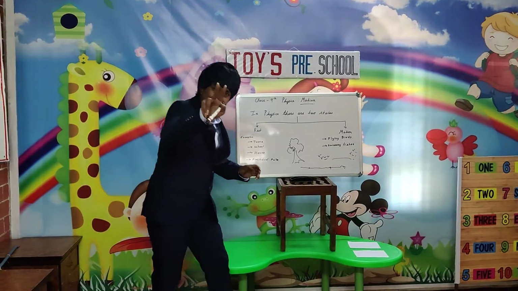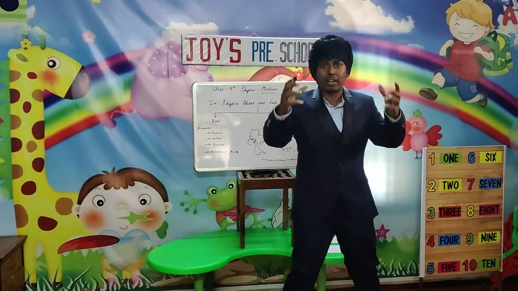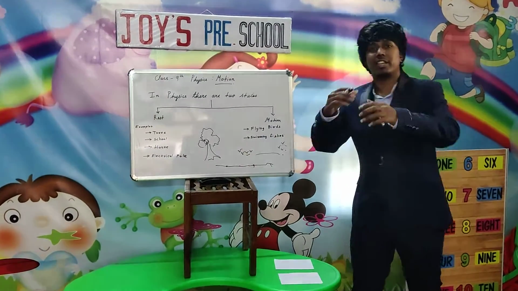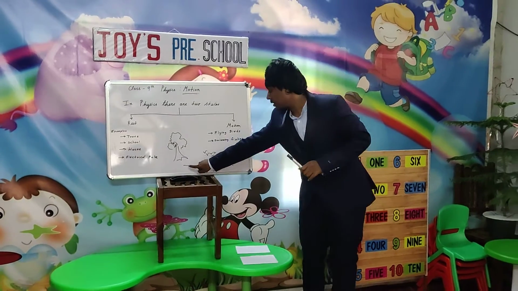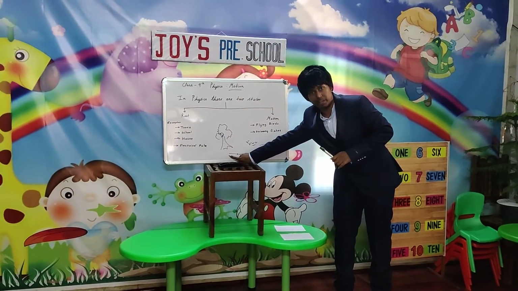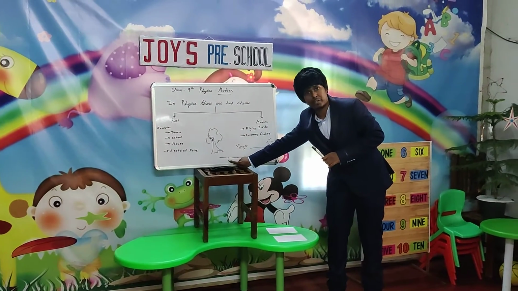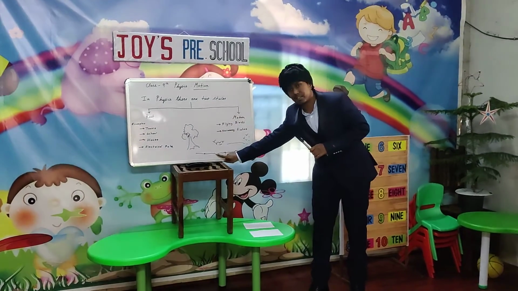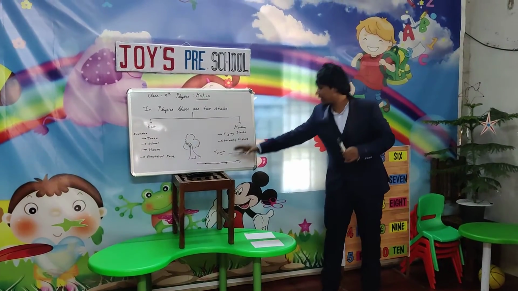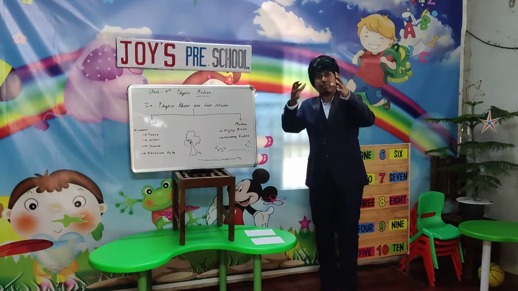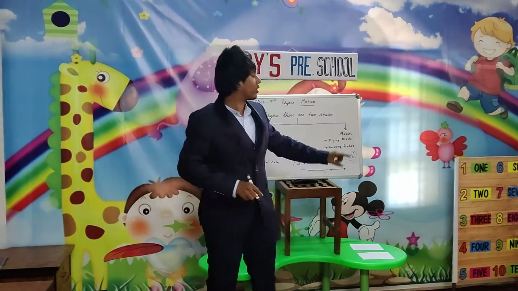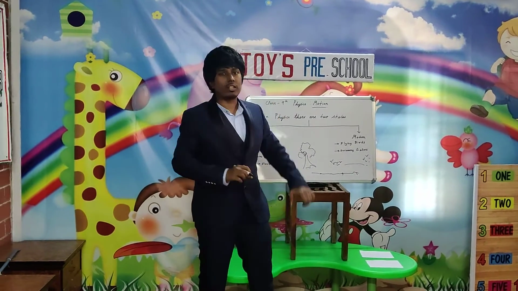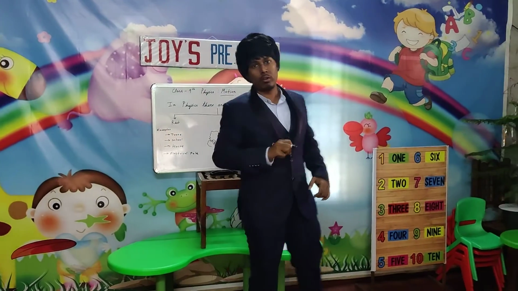And the second definition is the phenomenon in which the object changes its position with respect to time. That means before 5 seconds it was here, after 5 seconds it reached here, after 5 seconds it reached here, again after 5 seconds it reached here. That means the object is changing its position with respect to time. So that was the definition of motion.